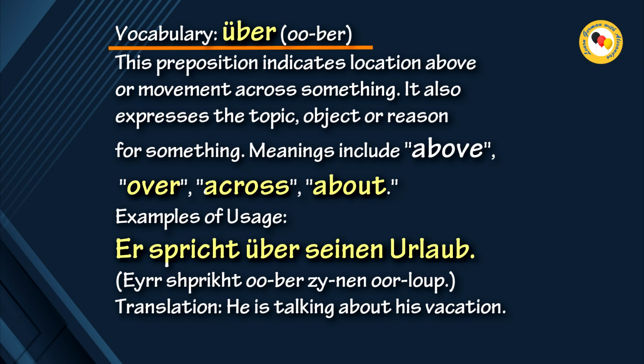Vocabulary: Über. This preposition indicates location above or movement across something. It also expresses the topic, object, or reason for something. Meanings include above, over, across, about. Examples of usage: Er spricht über seinen Urlaub. Translation: He is talking about his vacation.